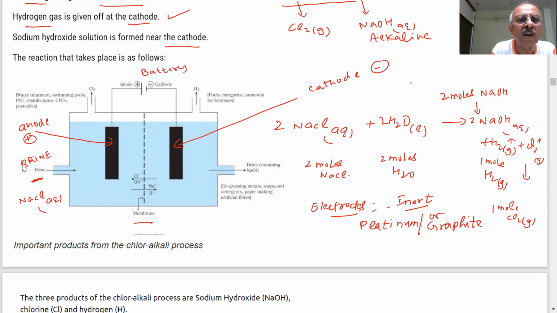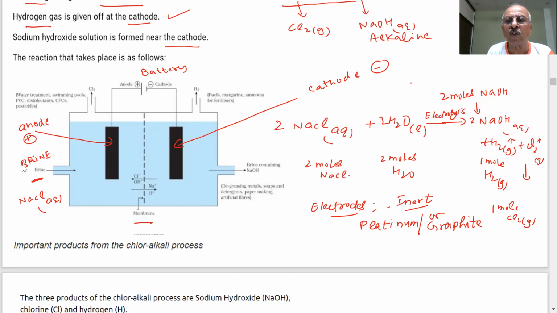You can see positive and negative. When the battery is attached, the circuit is completed. What will happen? Electrical current will flow. What are we doing? Electrolysis. So electric current is passed through the solution.